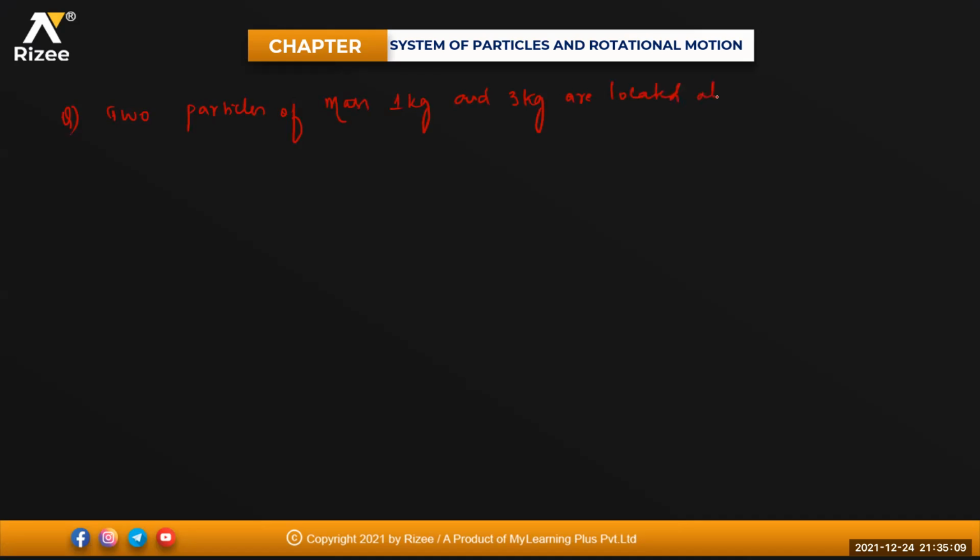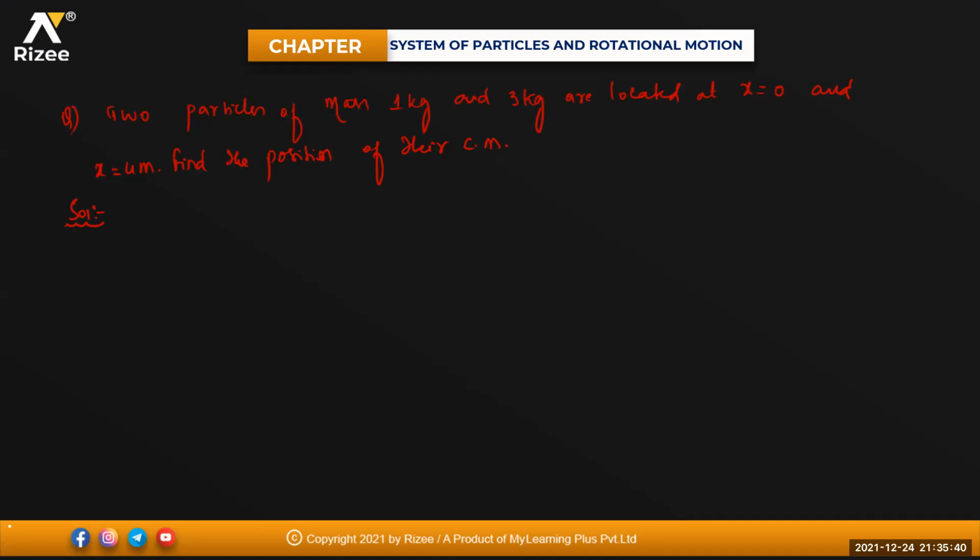Which are located at x equals 0 and x equals 4 meter. Find the position of their center of mass. Find the position of their center of mass. Okay, so two particles of mass 1 kg and 3 kg are located at x equals 0 and